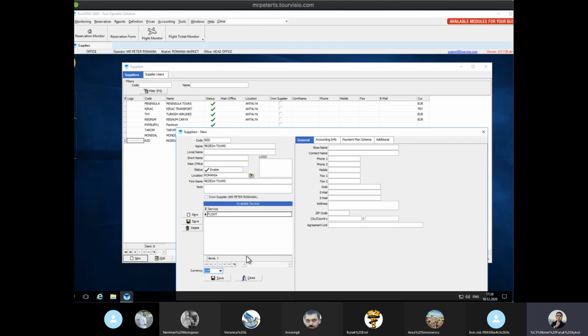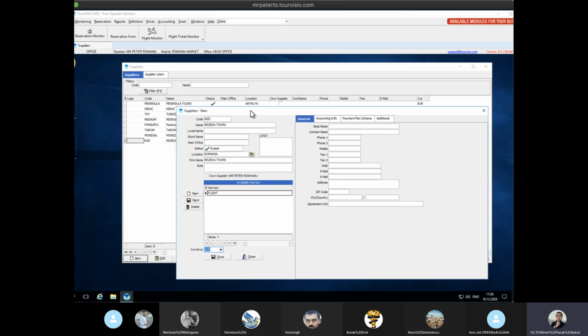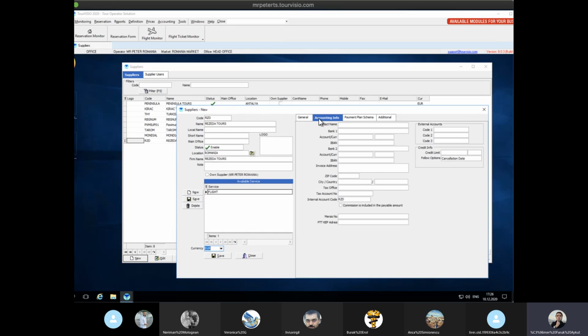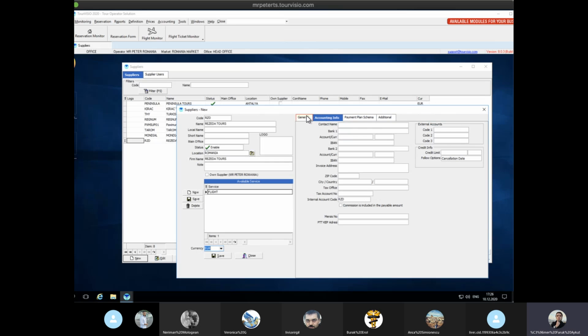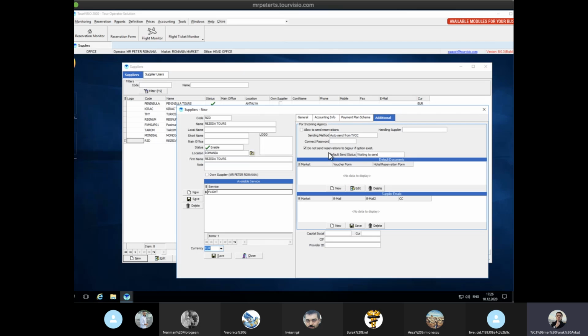These are the main columns that we need to enter. Later on, we can add some accounting info to make our accounting easier. Just keep in mind, right now we don't need it, but later on we can do it. We can even add additional information from here, like if they need a different kind of document style or anything.